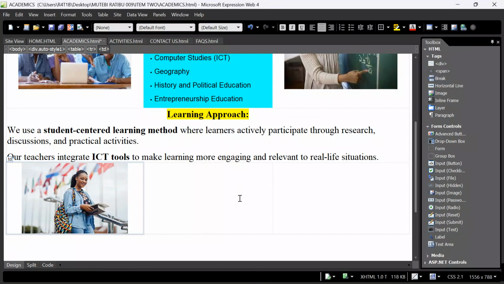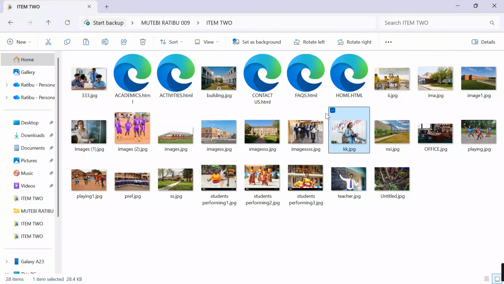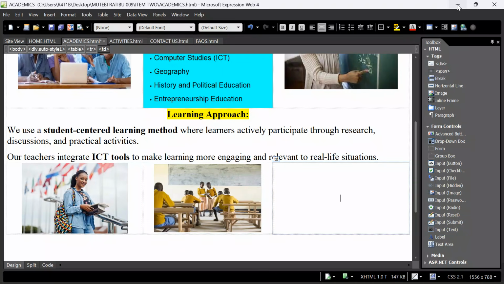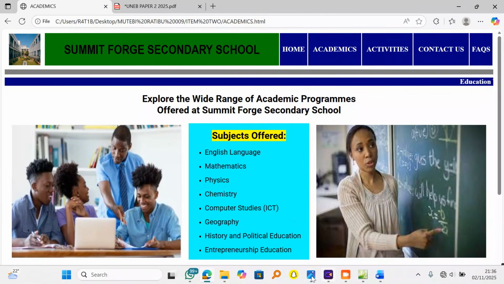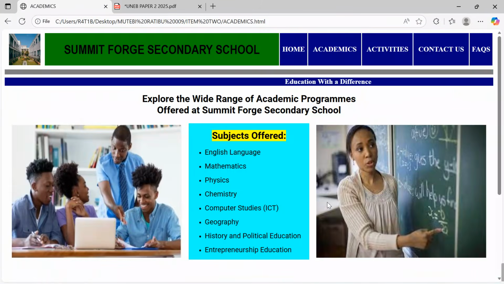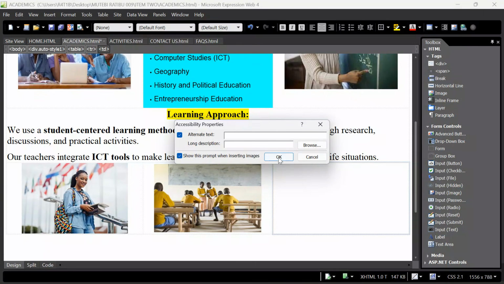Yes, away from that, another image. Get back here. Which image can I take? These beautiful learners. Come here. Control V, click OK. Over here, what else? Let me take our teacher. Come back. Where is this gentleman? Click here. Control C, come here, and then get back to Expression Web, and then Control V, click OK.